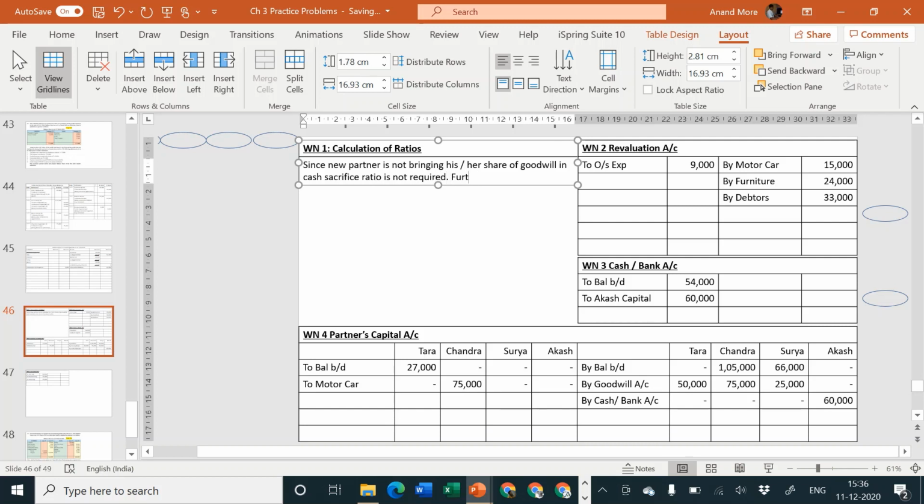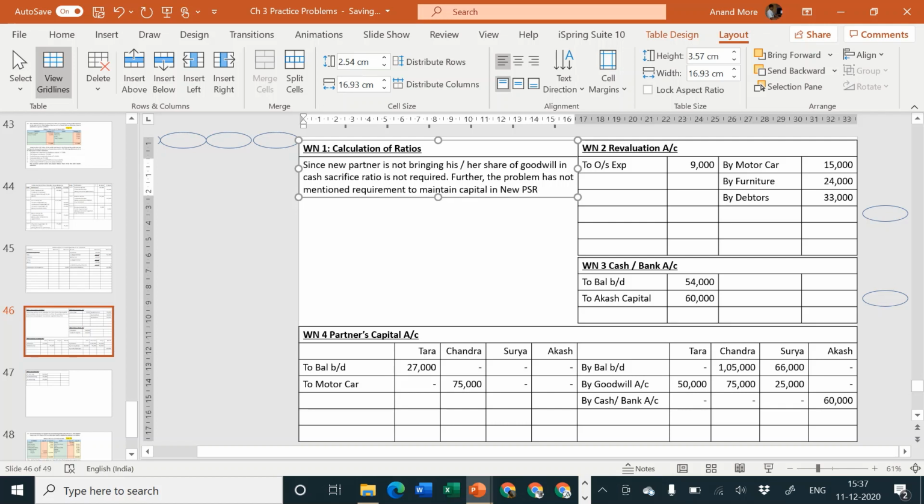Further, the problem has not mentioned requirement to maintain capital in new PSR like previous 3 problems.